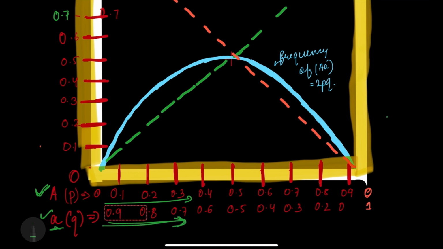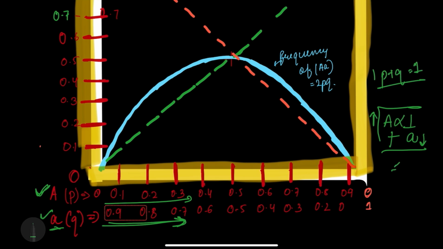This shows an inverse relationship between the allelic frequencies of the different alleles, which shows that if one increases, the other decreases. Thus, their sum is constant. I told you P plus Q equals 1, which is constant. If this increases, this can decrease, and vice versa.